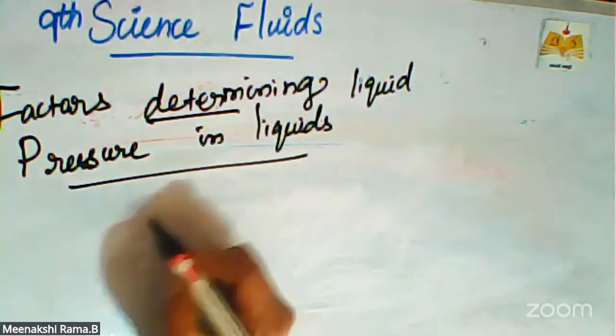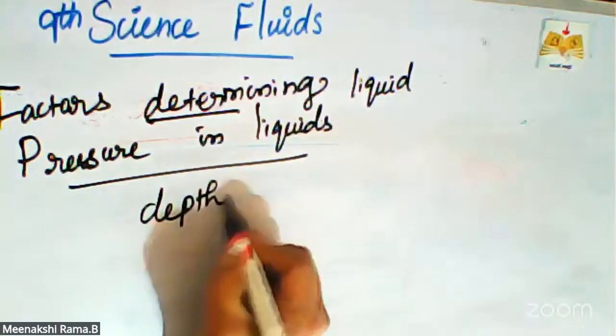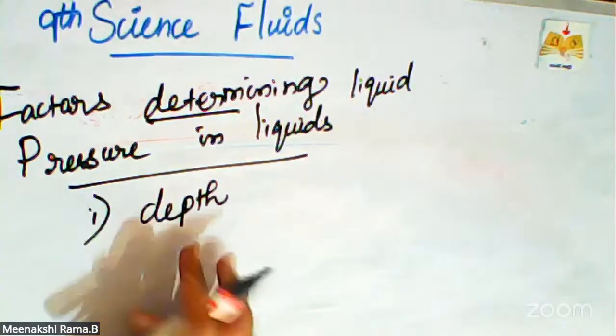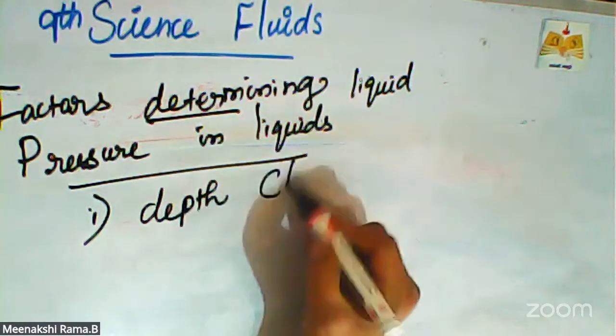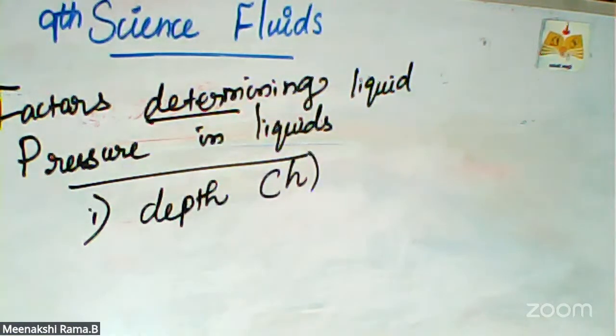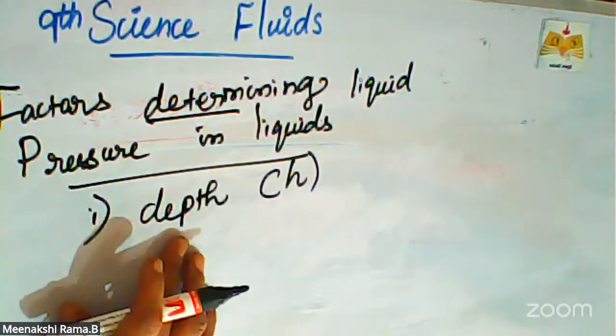First one is depth. What is the first factor? Depth, that is the height of the liquid in the container. That is the point, depth.